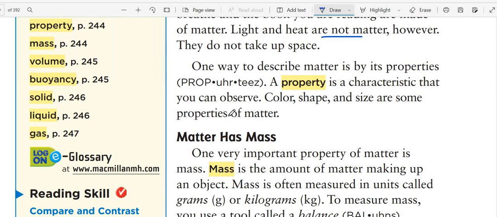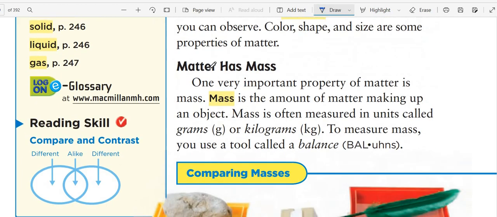One way to describe matter is by properties, and a property is a characteristic that you can observe, like the color, the shape, the size. I call something a property when you can observe it by using your five senses. These are some properties of matter.